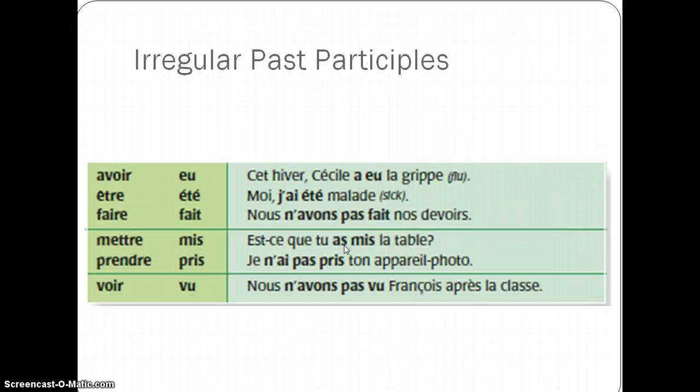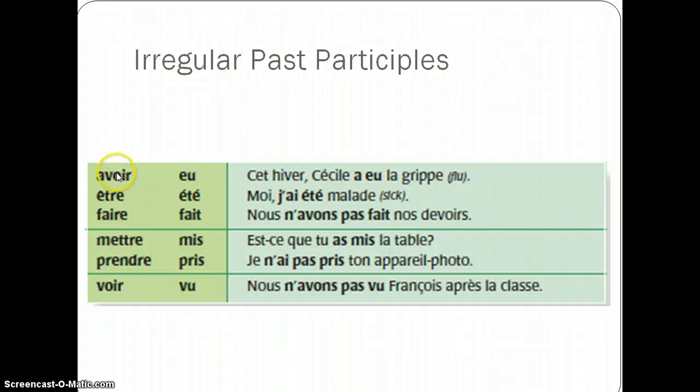There are also some irregular past participles. So these are some irregular verbs. This is just a short list. There's a lot more. So for example, avoir, the past participle is eu. Être, été. Faire, fait. Mettre, mis. Prendre, pris. Voir, vu. And yes, I know some of these look a little weird.